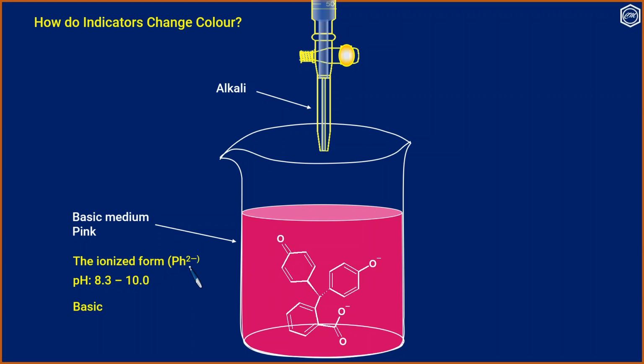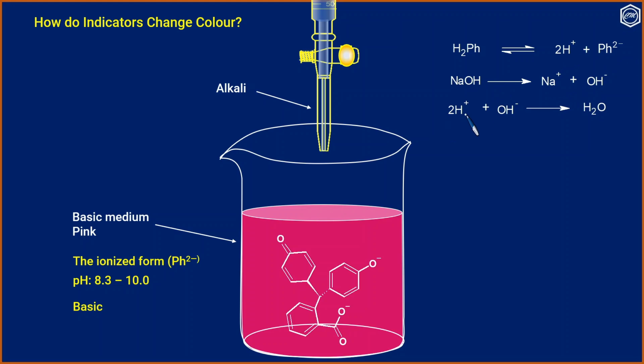The ionized form is Ph 2 minus. So two negative charges are there. Now the pH is in the range 8.3 to 10, and it is basic. So the equation can be represented as H2Ph giving 2H plus and Ph 2 minus, NaOH giving Na plus and OH minus, and this H plus from the indicator combines with OH minus giving water.